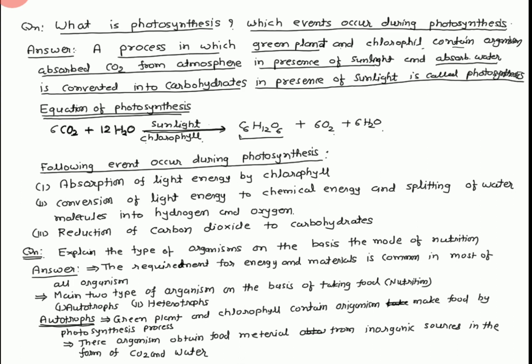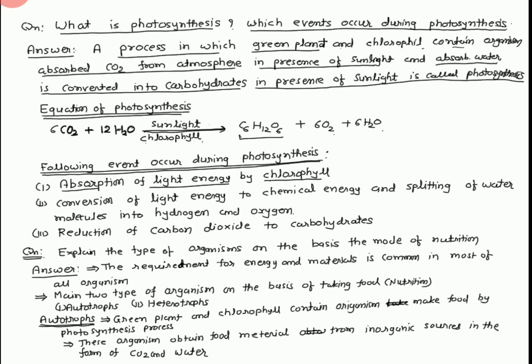The following events occur during the photosynthesis process. In the board exam, another question may be asked for 2 or 3 marks: which events occur in the photosynthesis process? The following events occur during the photosynthesis process. Number 1, absorption of the light energy by the chlorophyll. What is the function of the chlorophyll? To absorb light energy from the sun rays.